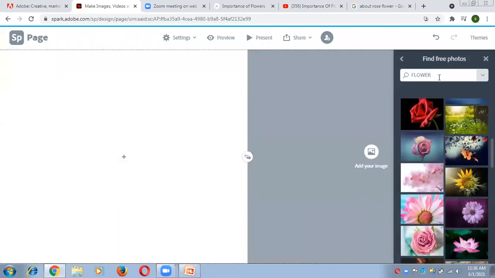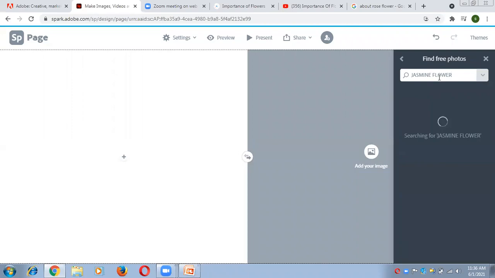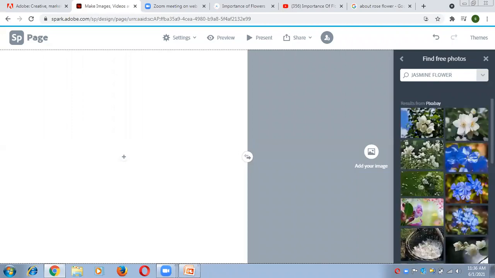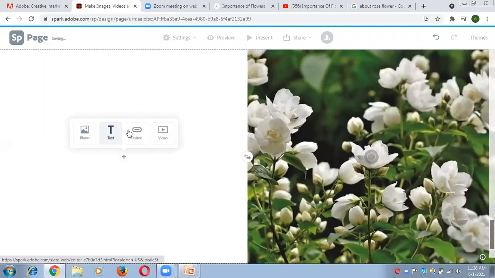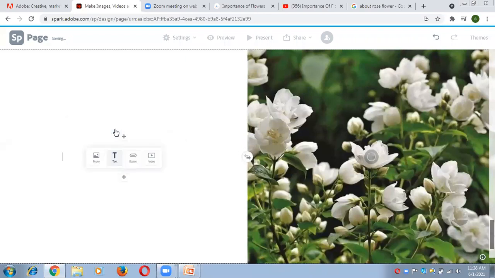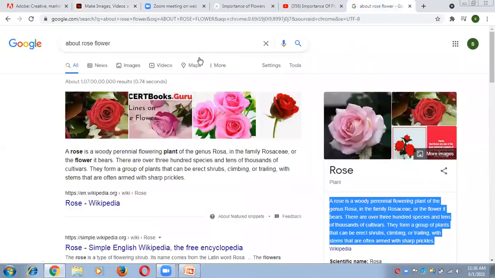Like if I want to add jasmine flower here, jasmine flower. Yes. And now you can add some text or video or button which you want to take. So I'll take text here, just about jasmine flower.